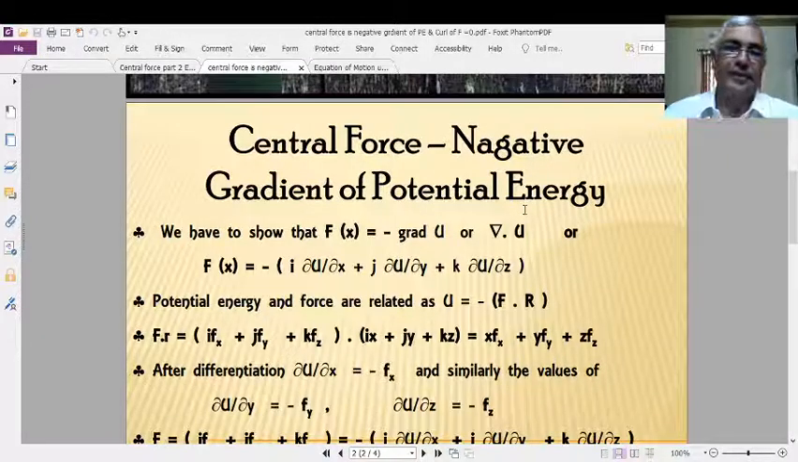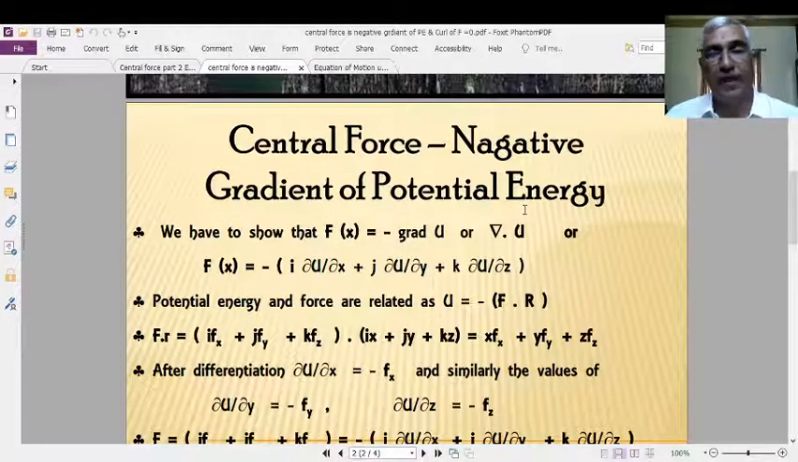Therefore, the central force is always acting in the direction of variation of potential energy. Therefore, central force is the negative gradient of potential energy. Negative here means that if the central force is an attractive force, it is always a negative quantity with reference to the potential energy. That is the meaning of this particular topic.